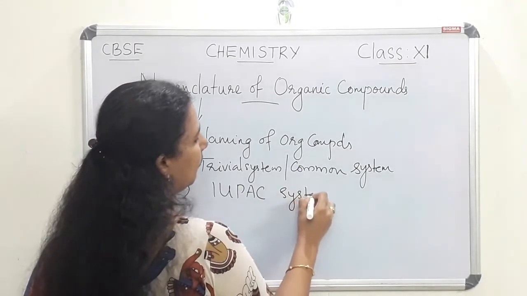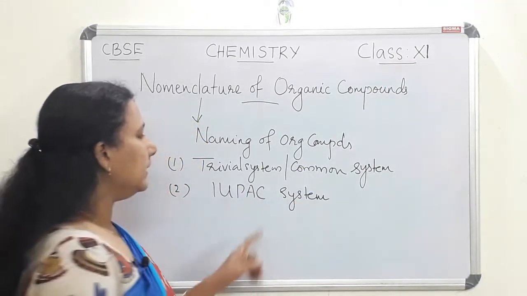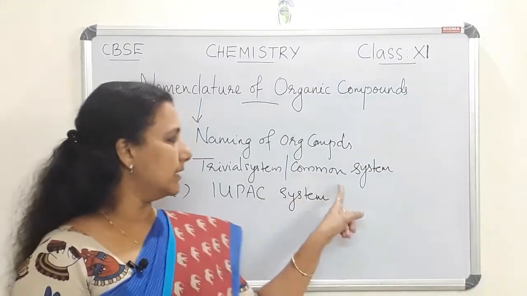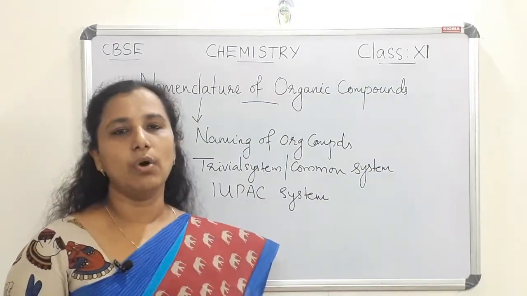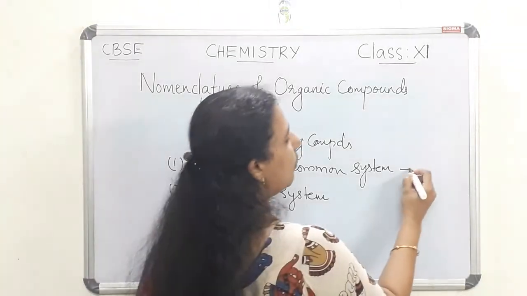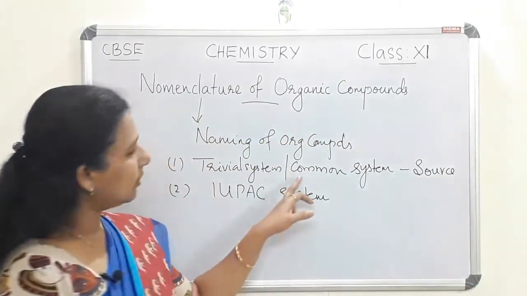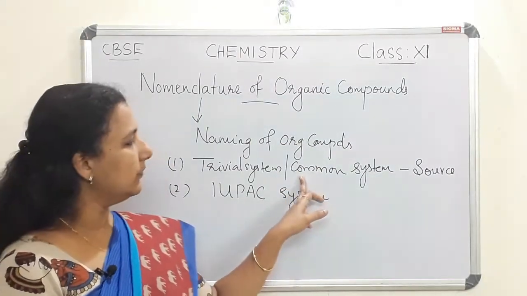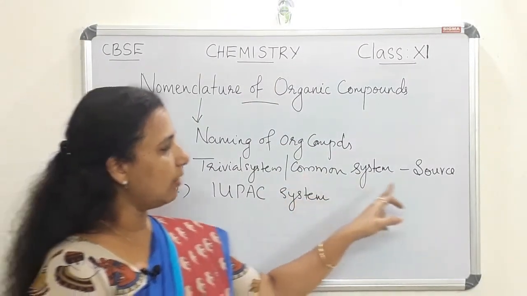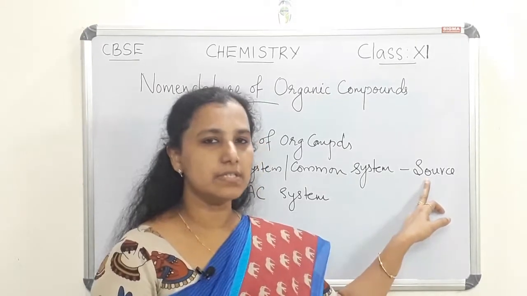In the trivial or common system, the names are given on the basis of the source of that compound.